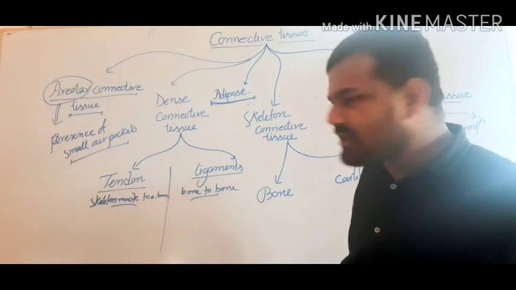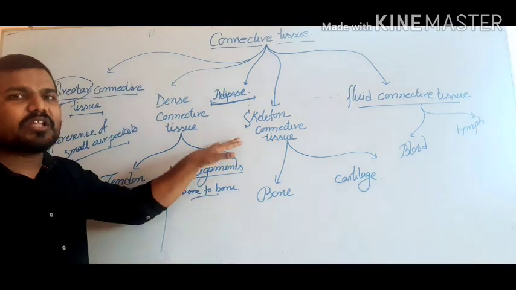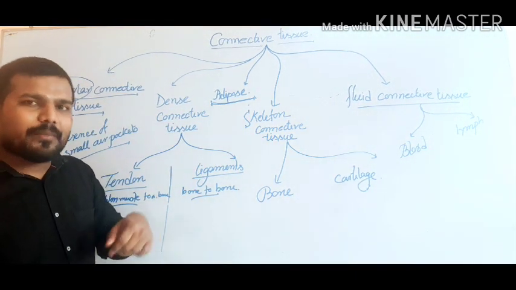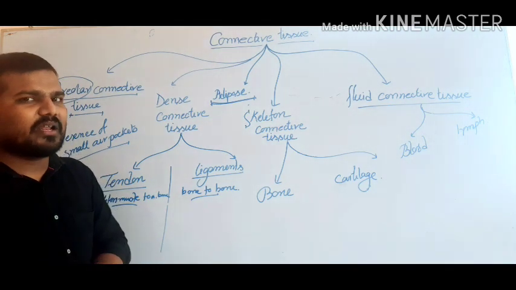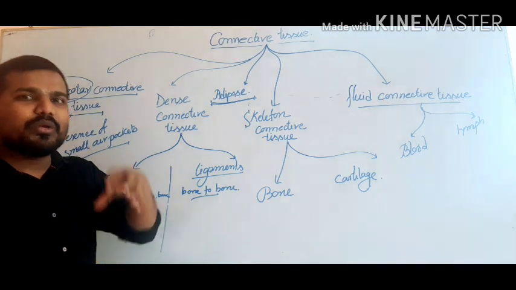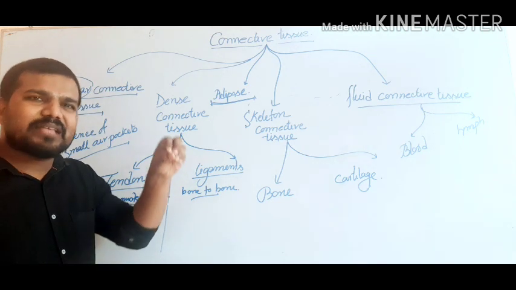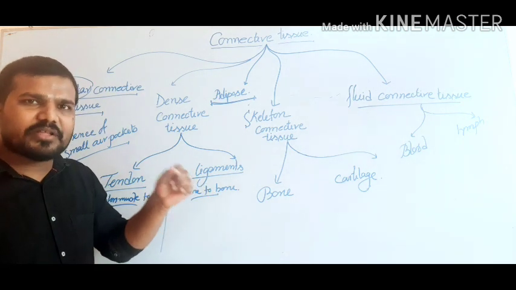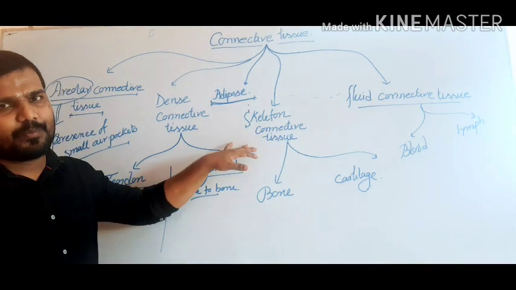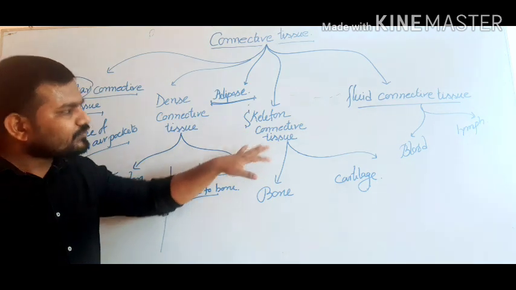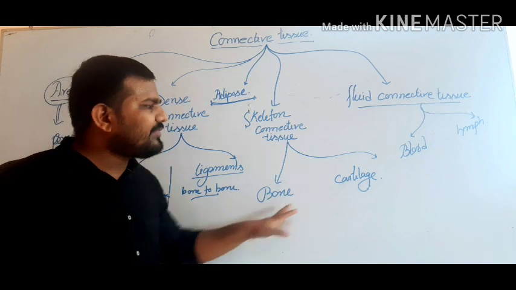Now the skeleton connective tissue. Skeleton means the endoskeleton of vertebrate animals. We are vertebrate animals because our notochord is transformed into the vertebral column. That's why we are vertebrate animals. So within our body, some bony portion is present, as well as some soft and elastic portion, which is commonly known as the skeleton. Clear?